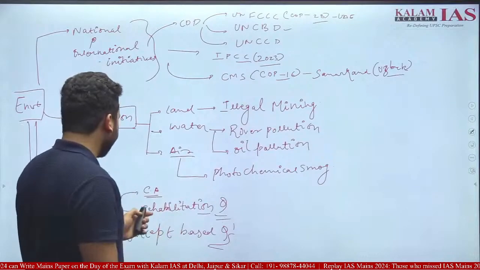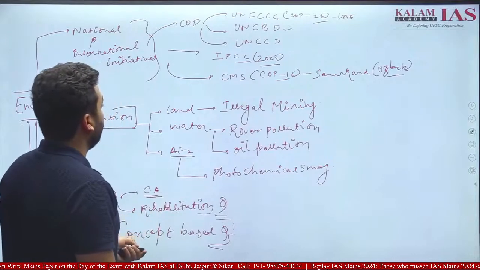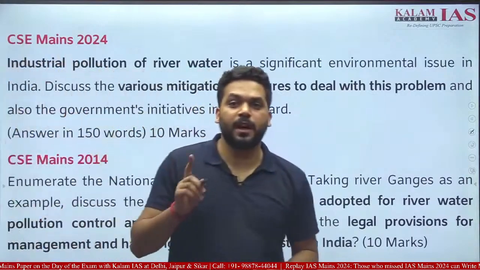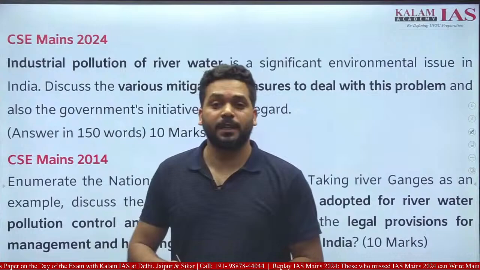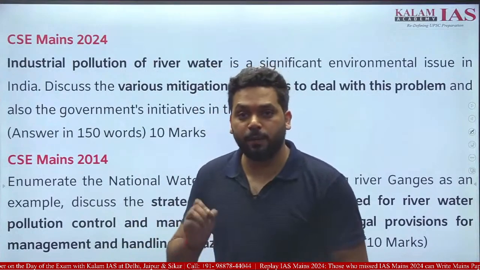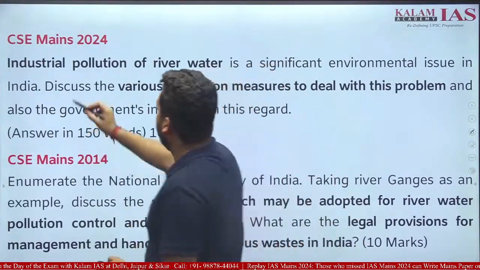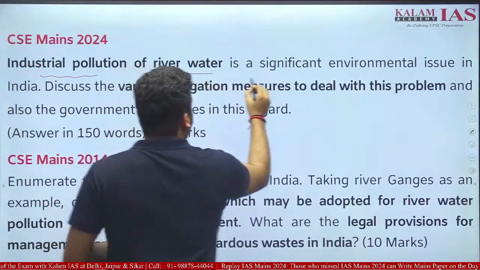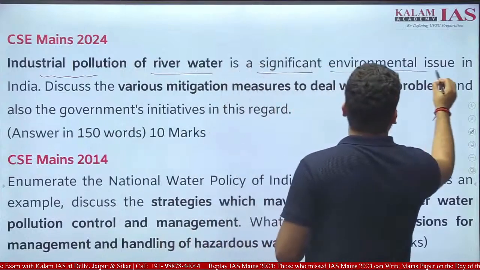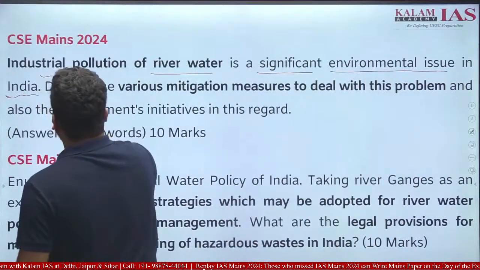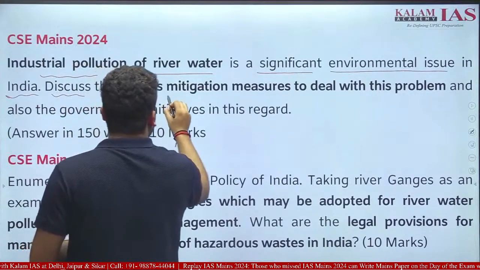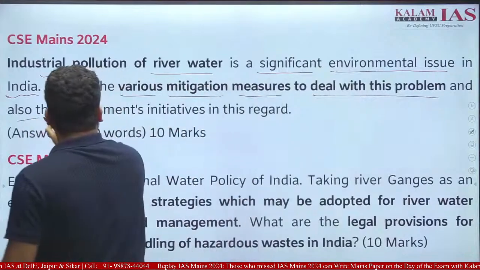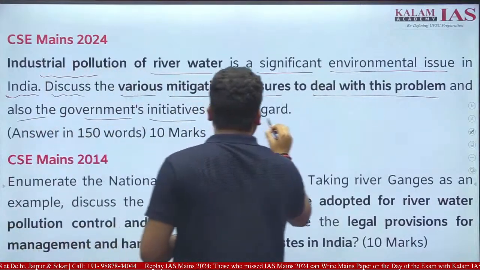Now let's see. This is the question which is asked by UPSC in today's paper, GS3 CSE Mains 2024. Let's read the question. Industrial pollution of river water is a significant environmental issue in India. Discuss the various mitigation measures to deal with this problem and also the government's initiatives in this regard.